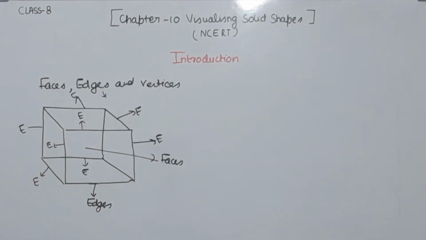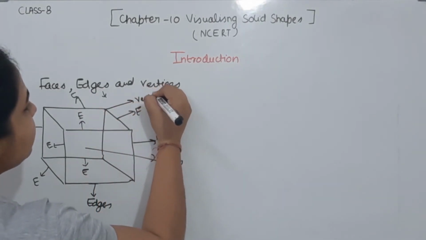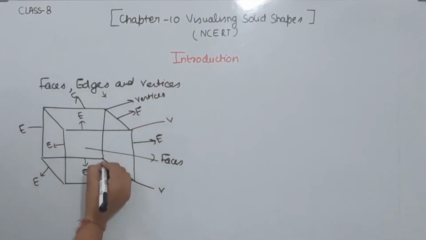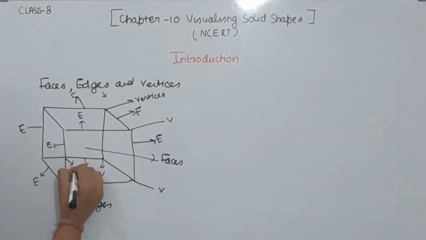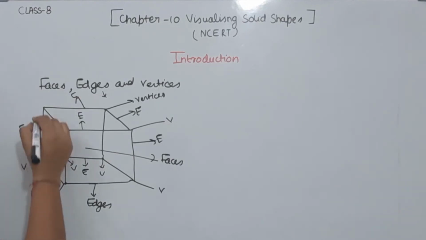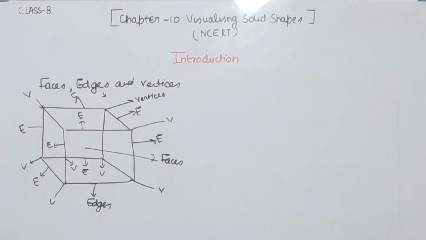Now you have to understand the vertex. Vertices are the corners. This corner, this one, this one, this one. These are the vertices of the shape.